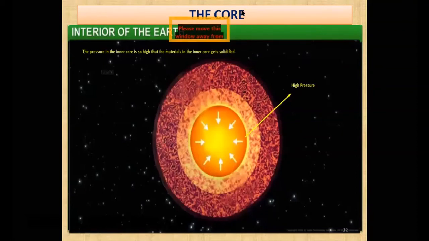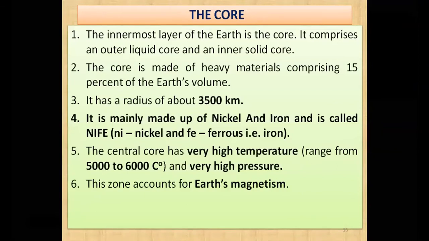Anyone can ask you this question. You might face it in your genius corner also. You might face it in your examinations also. We have learned a lot about the core. Let us move ahead, and see what is written over here. The innermost layer of the earth, that is the core, comprises the outer liquid core as well as the inner core. And we have seen that it consists of two parts, the inner core as well as the outer liquid core.